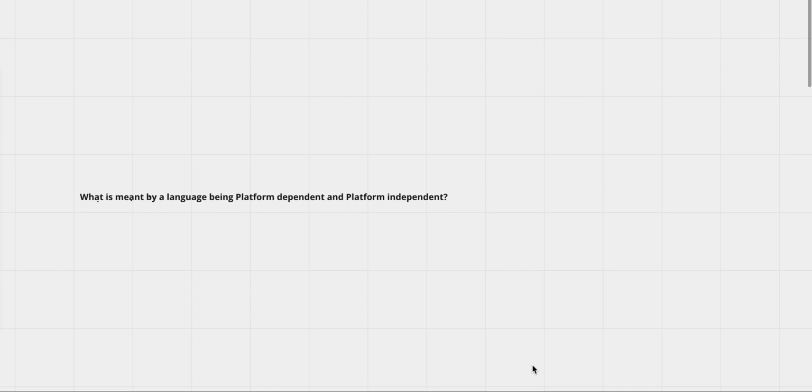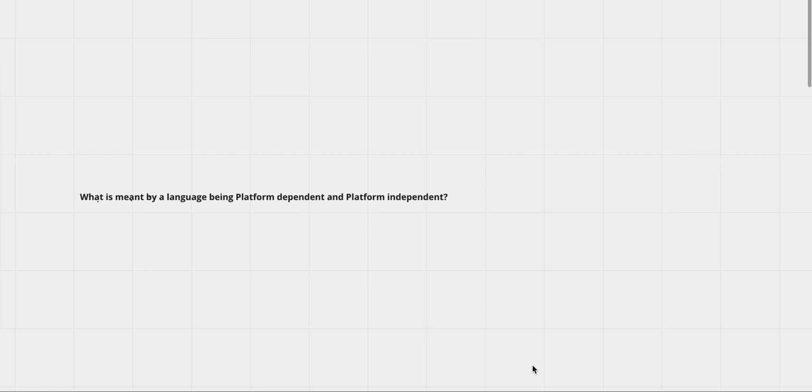Many of the students have one simple confusion: what do we exactly mean by any language being platform dependent and platform independent? We call Java platform independent, but why is C++ not platform independent? Because even if we run one code on our system and share that code with some other system, it runs. So what do we mean by it being platform dependent and Java being platform independent?